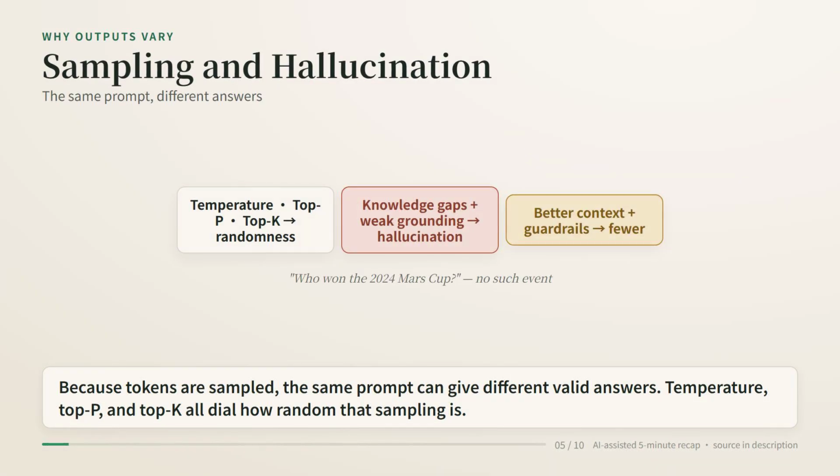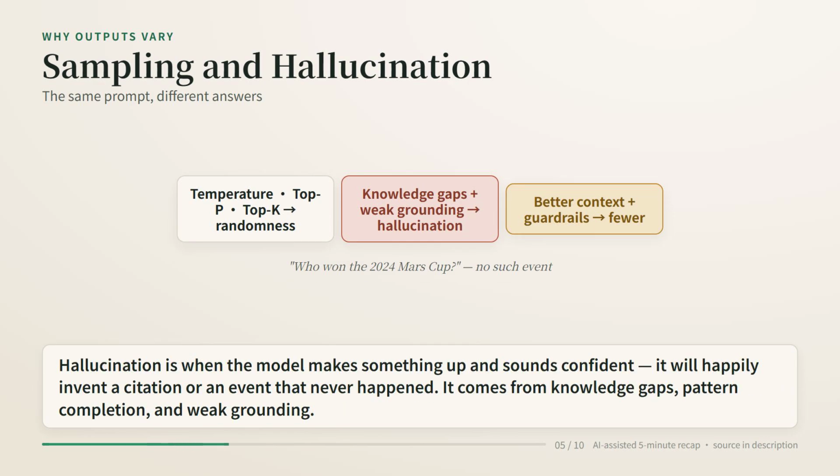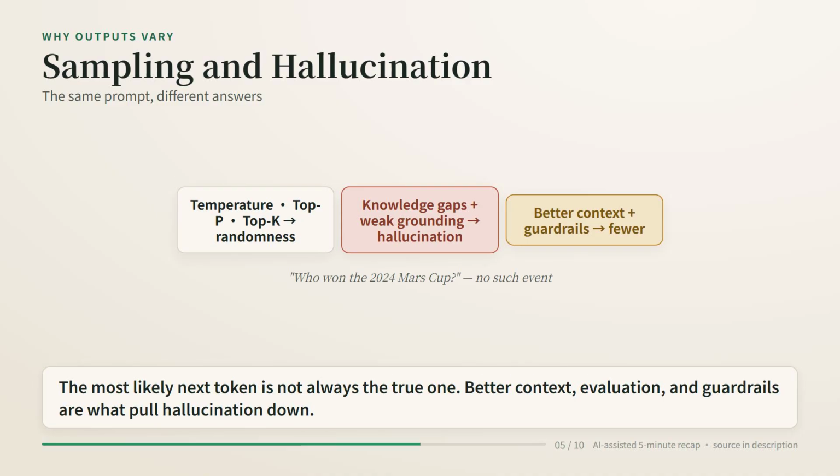Because tokens are sampled, the same prompt can give different valid answers. Temperature, top P, and top K all dial how random that sampling is. Hallucination is when the model makes something up and sounds confident. It will happily invent a citation or an event that never happened. It comes from knowledge gaps, pattern completion, and weak grounding. The most likely next token is not always the true one. Better context, evaluation, and guardrails are what pull hallucination down.